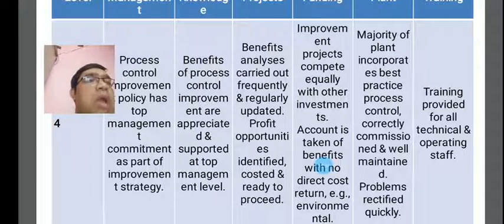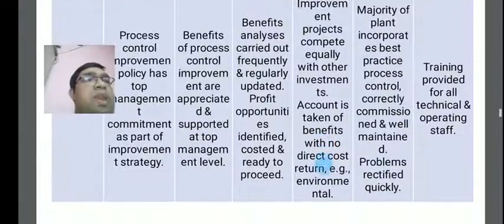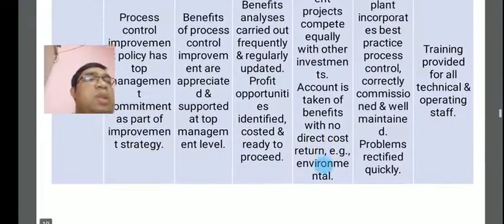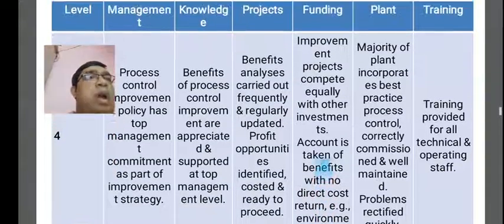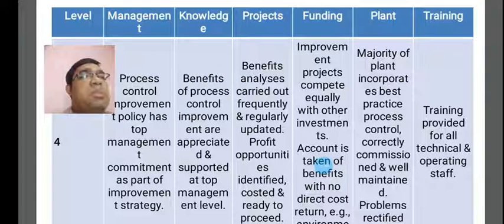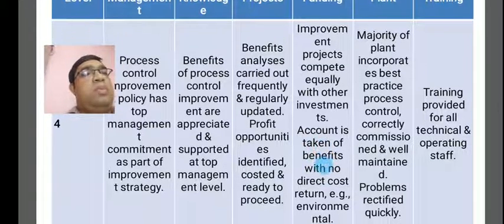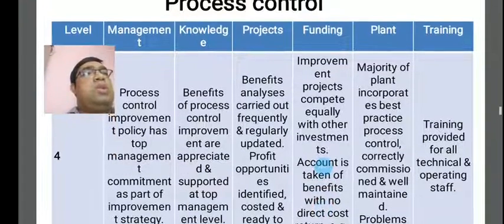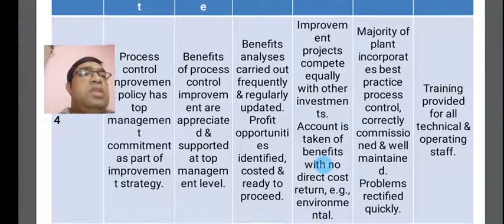Account is taken of benefits with no direct cost return, such as environmental benefits.